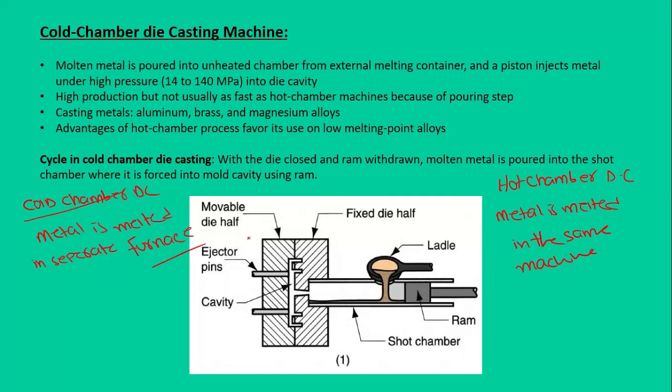If you see the schematic diagram of the cold chamber die casting machine, we have a chamber that is called a shot chamber, and we have an opening here and the ram. So we melt the material somewhere else, and using the ladle we carry the molten material here and pour it into the shot chamber, from where we exert pressure using the ram, and it squeezes the molten material into the mold cavity. And once it's solidified, we simply open this movable section of the die or the mold, and using the ejector pins we remove the part. The common materials that are cast in the cold chamber die casting are aluminum, brass and magnesium alloys.